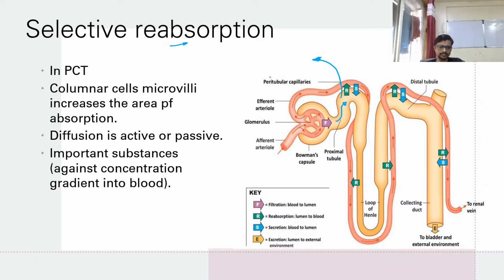Here in the PCT, for example, glucose is necessary, so it is absorbed again into the blood. Amino acid is necessary, again absorbed. So any material which is necessary is absorbed by the PCT. There are different things which are very necessary for our body, or we can say the food part of our body, that are absorbed, like sodium, chlorine, and potassium. Urea is also absorbed here.